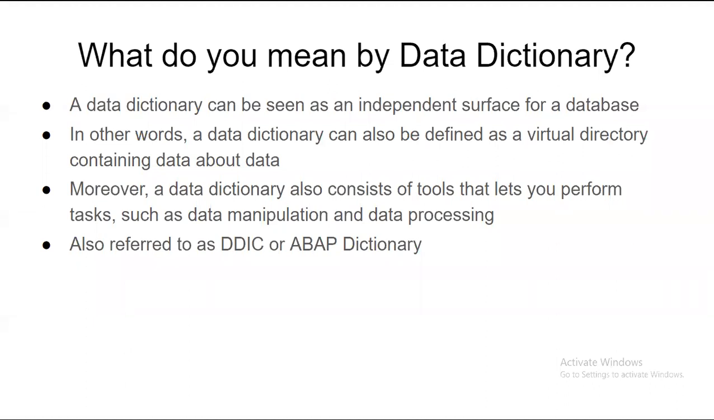A data dictionary in ABAP can be seen as an independent service for a database. It is an independent layer which is available on top of your database. Through this dictionary, if you enter into the database, you will be able to get each and every element.